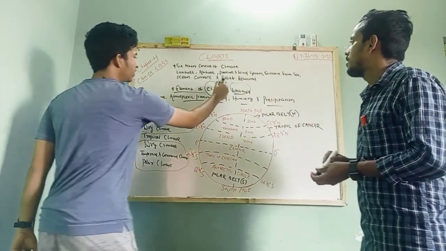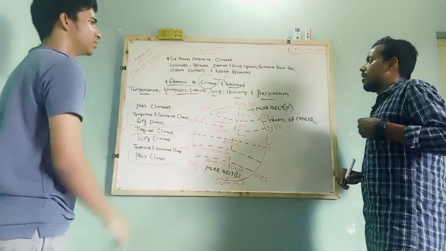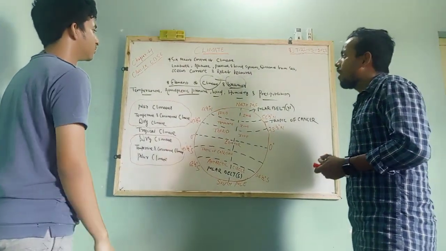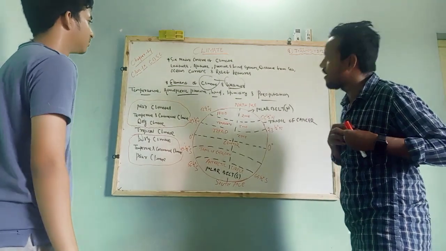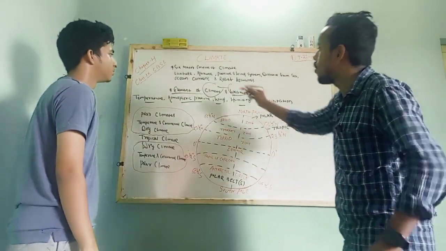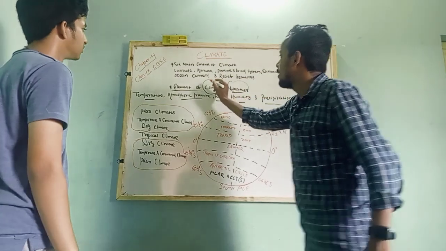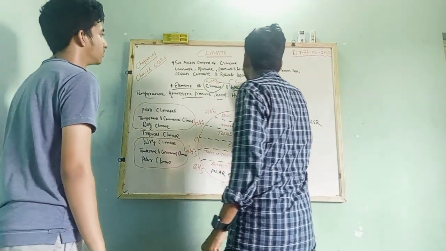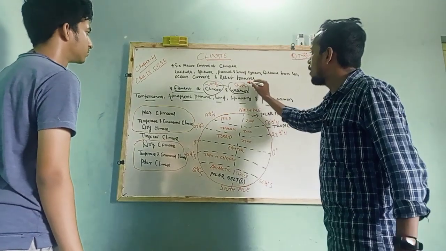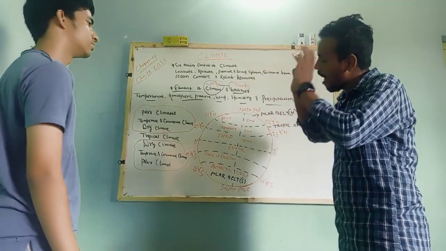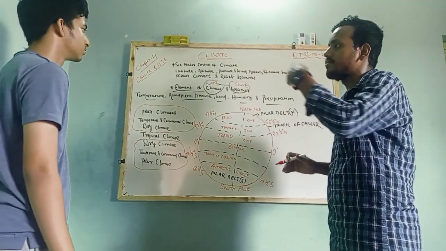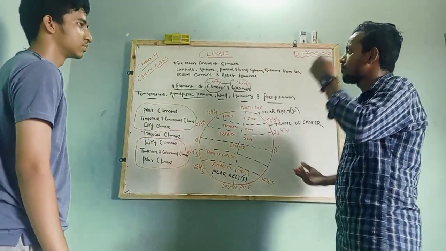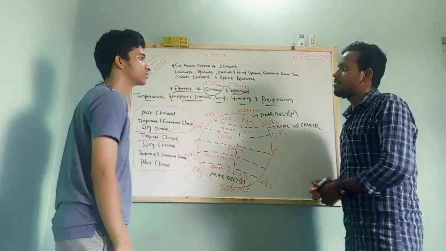What is the difference between climate and weather? Definitely, you find a difference. Climate is a longer period of time. Weather is a shorter period of time. Both have a similar impact, similar effect on the atmosphere.